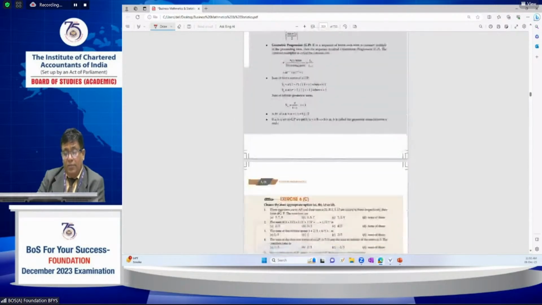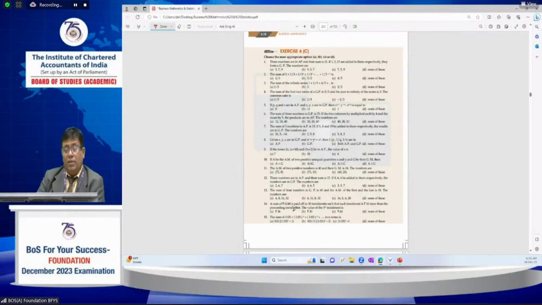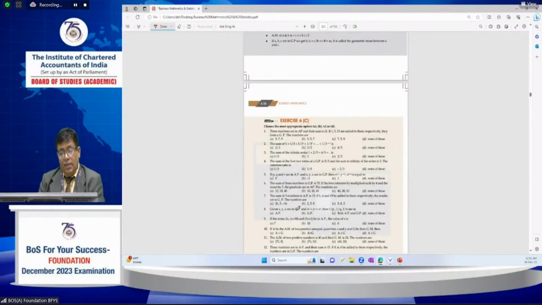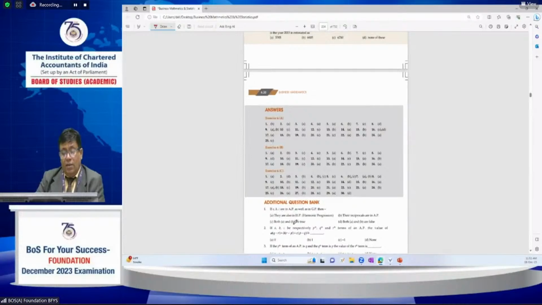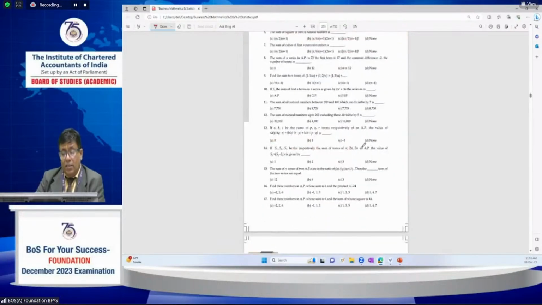And further, this chapter is an extension of those examples. Exercise C, exercise D, all these additional question banks. Some of the questions are directly related to the questions, and some of them are a little time consuming, but for practicing purposes, you can do both sections. You may practice these additional questions also.